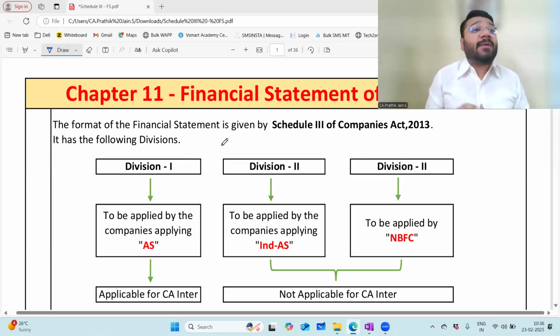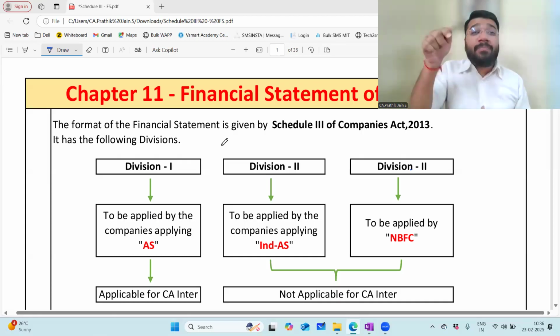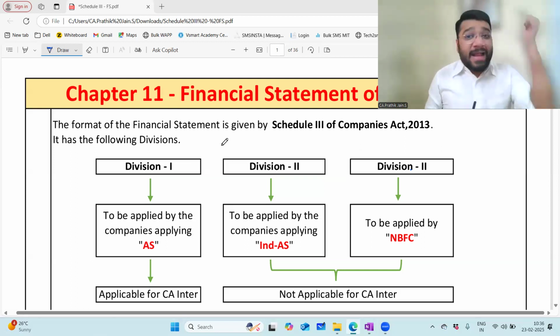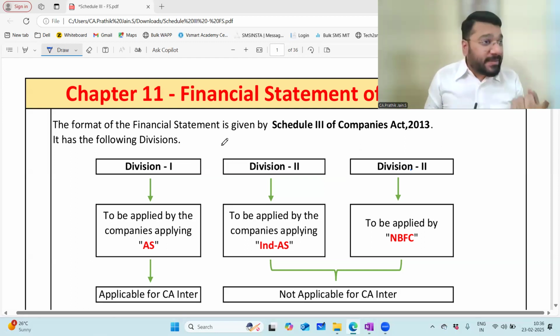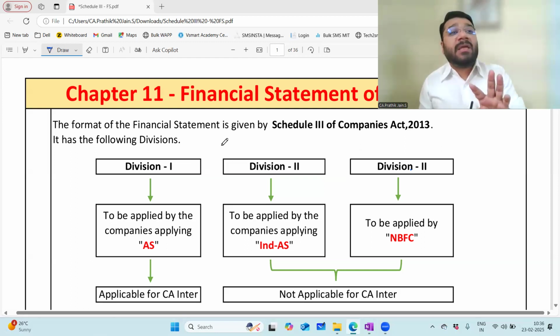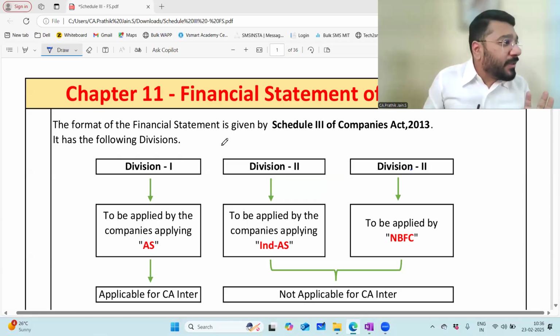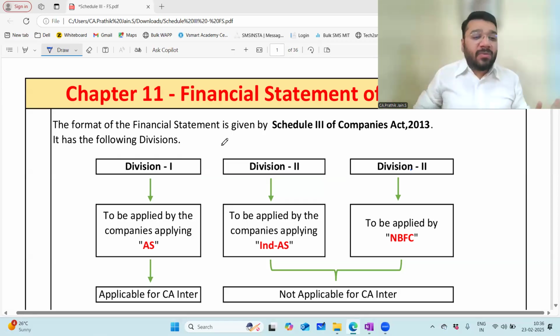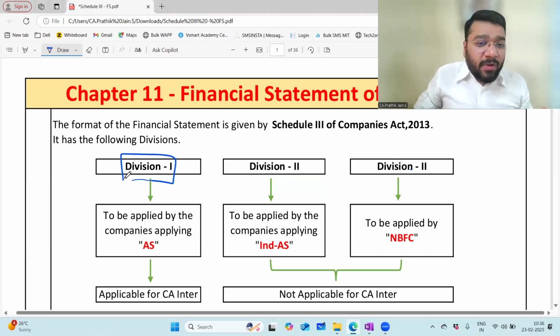I told you I'll be taking a separate session on the applicability of the accounting standards and the applicability of Ind AS. In that session, you'll get to know to whom AS is applicable, to whom Ind AS is applicable, and for whom not applicable. I'll be discussing it in detail. As of now, Division 1 we are learning.